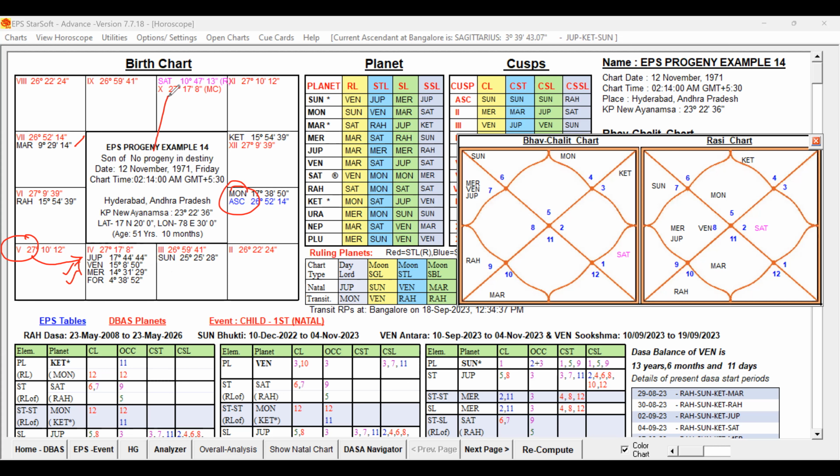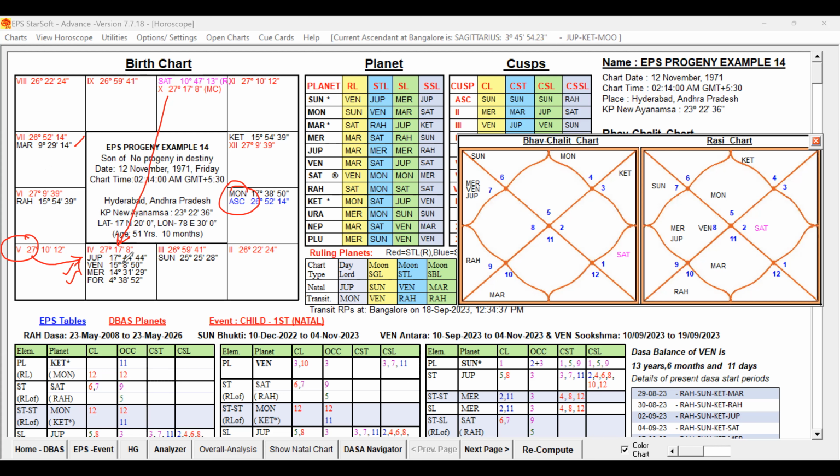But Saturn is aspecting Jupiter. Jupiter is aspected by Saturn. Saturn is sixth lord and seventh lord. From the ninth house it is aspecting, that is fine, but it is the sixth lord. So that Jupiter is in the sign of Mars, and Mars is posted in the sixth house. But that sixth lord is also seventh lord, occupying the ninth house.